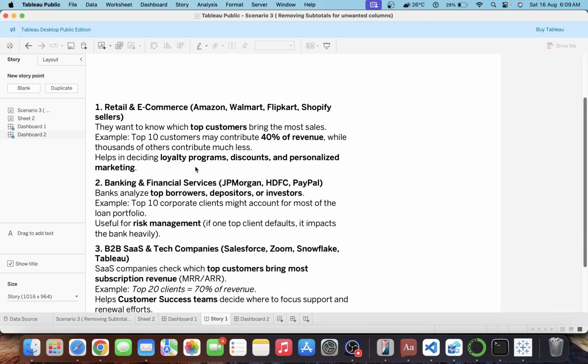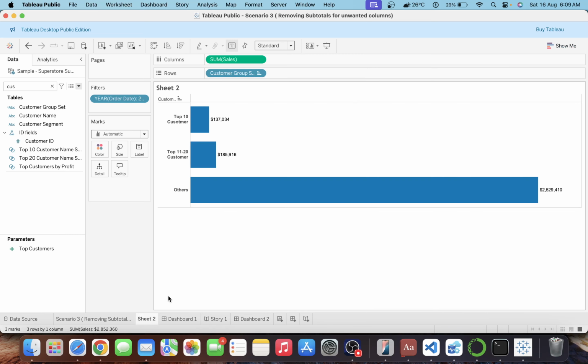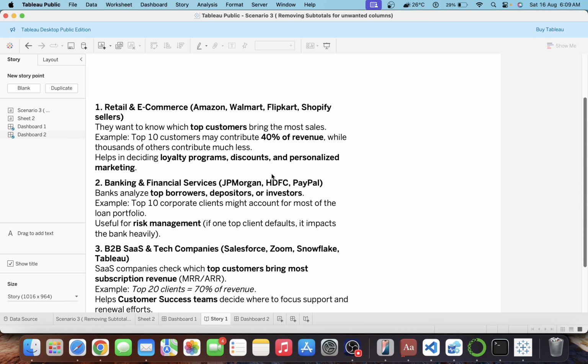This analysis leads to loyalty programs, discounts and personalized marketing. It tells management which programs to offer and who the top customers are, so we can give them loyalty programs.